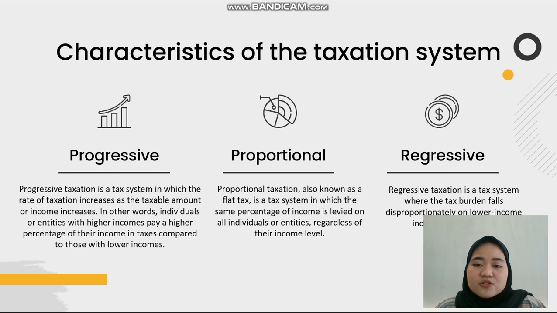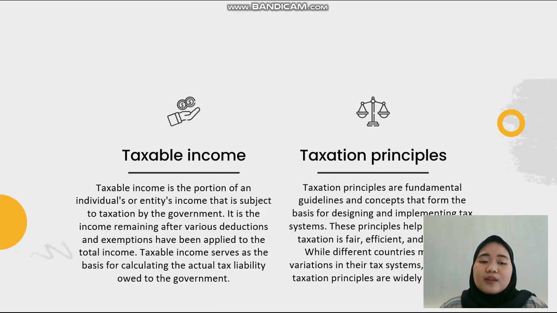Proportional taxation, also known as a flat tax, is a tax system in which the same percentage of income is levied on all individuals or entities regardless of their income level. Regressive. Regressive taxation is a tax system where the tax burden falls disproportionately on lower income individuals or entities.